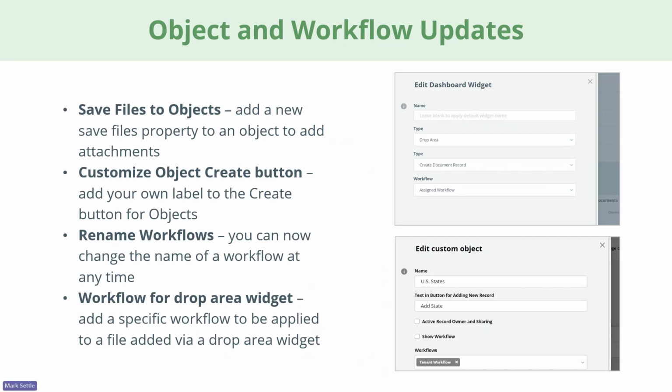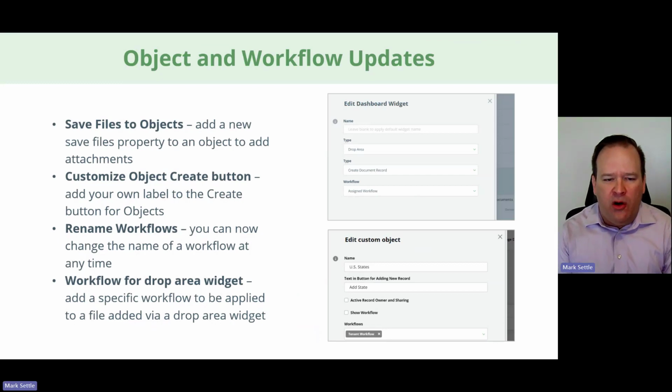All right, so I want to talk a little bit about some of the updates around objects and workflows. As part of a low code, no code process management solution, objects are critical to that. So as we continue to add to the object suite of properties, we've added some new things. We've added the ability to save files to an object. So now you can create objects and actually have a list of files attached to those objects. So it's starting to look a lot more like a document record where you can have save files. Now on an object record, you can also have save files and you can utilize your workflow.